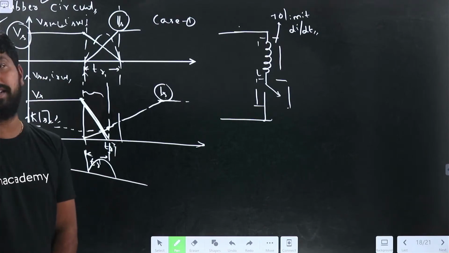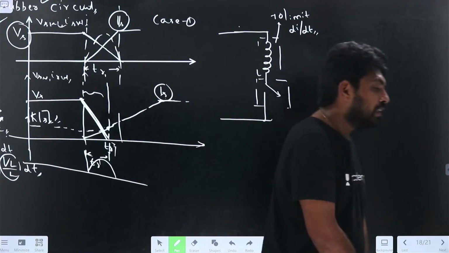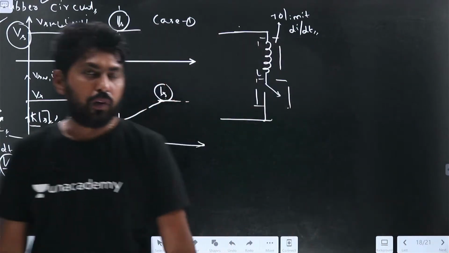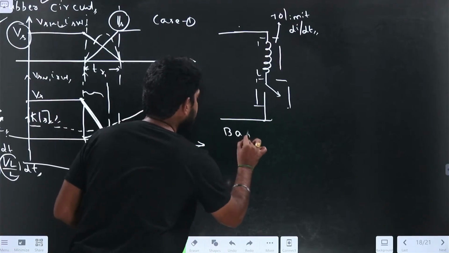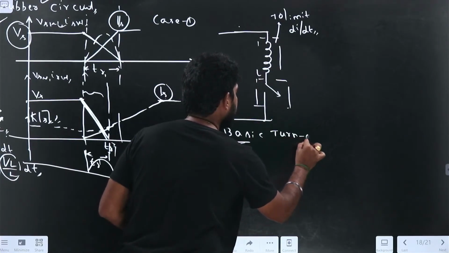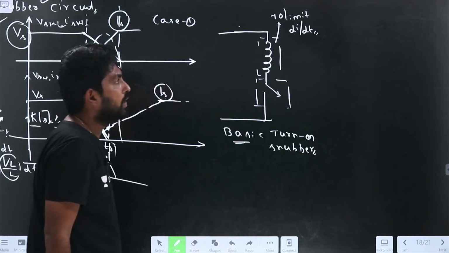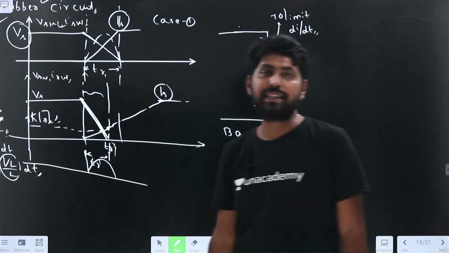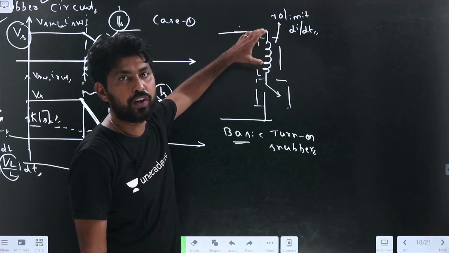Now, what is the disadvantage in this? Can anyone tell what is the disadvantage for this circuit? This is the basic circuit. Let us implement the practical circuit also. This is the basic turn-on snubber circuit. The disadvantage is the maximum voltage across the switch, right? Because we have connected the inductance.